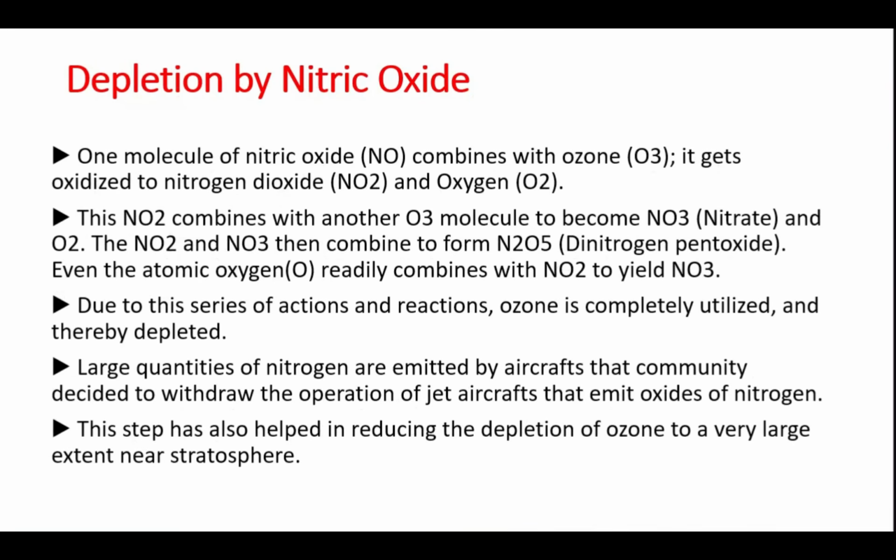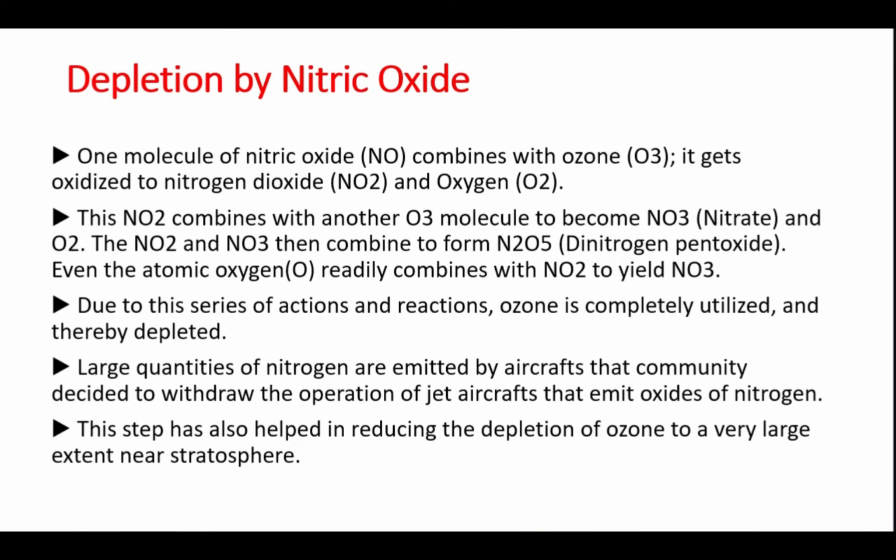Now next is how the depletion happens by nitric oxide. One molecule of nitric oxide, NO, combines with ozone, and it gets oxidized to NO2 and oxygen O2. Now this NO2 combines with another O3 molecule to become NO3, that is nitrate, and O2.